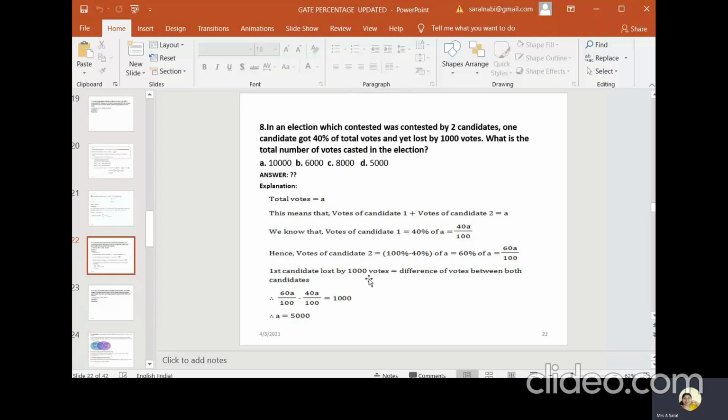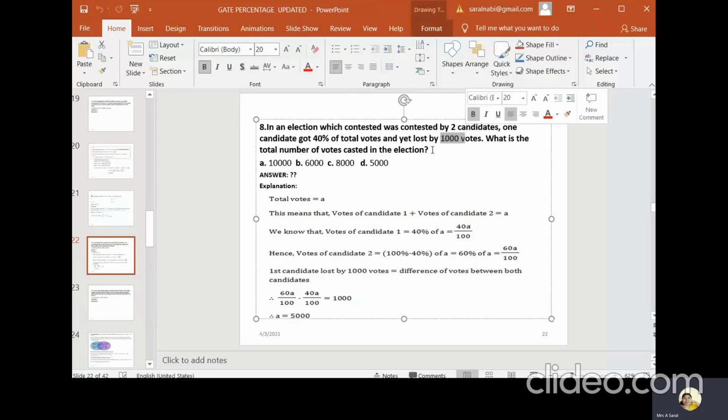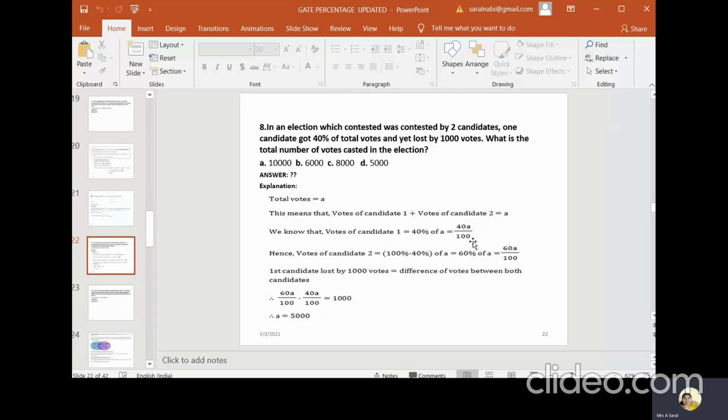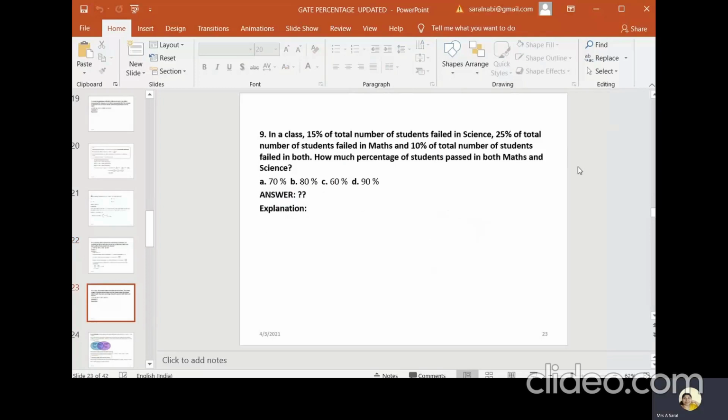Okay, the total number of votes we have to calculate, right? So that we don't know, that will be A. But what we know is that one candidate got 40% of the total votes and yet lost by 1000. So there is a 1000 vote difference between these two candidates. So we can write 60A by 100, second candidate's vote, minus first candidate's vote, 40A by 100, is equal to 1000, because the difference between these two candidates is 1000. Using this we can solve and find out what A is. So A is equal to how much? 5000. 5000 total votes are there. Very clear? Next.